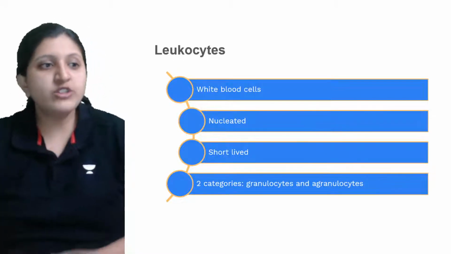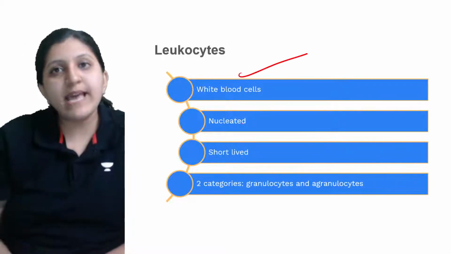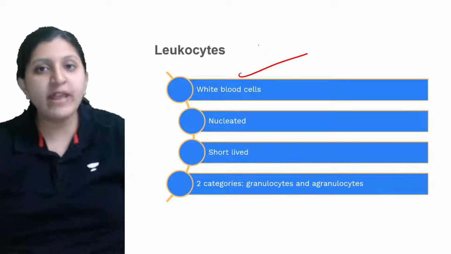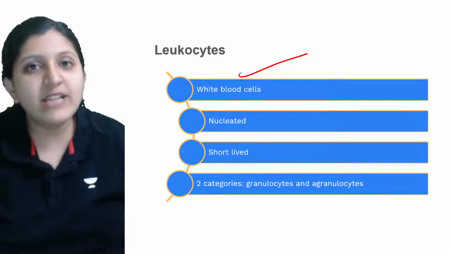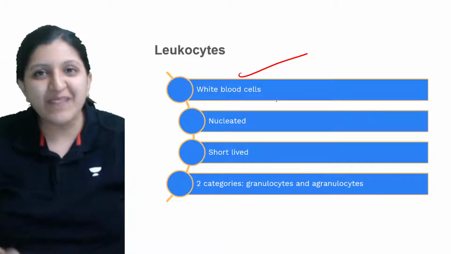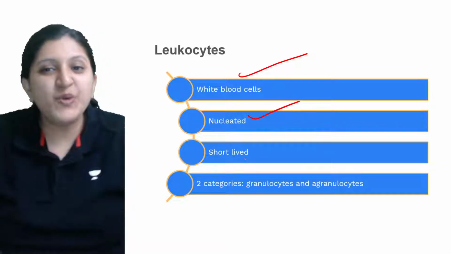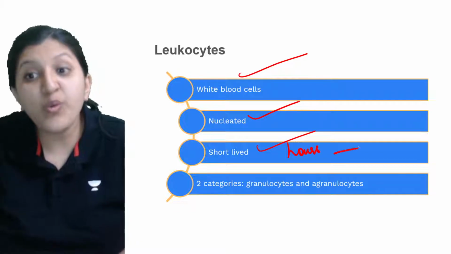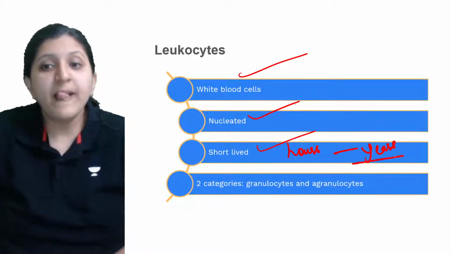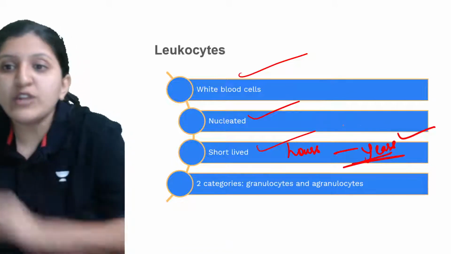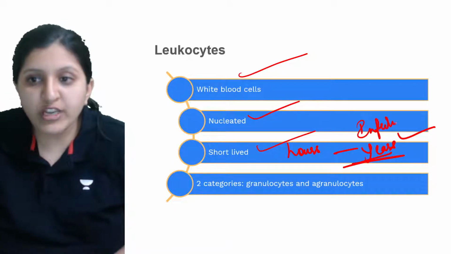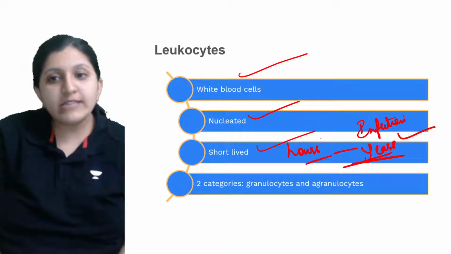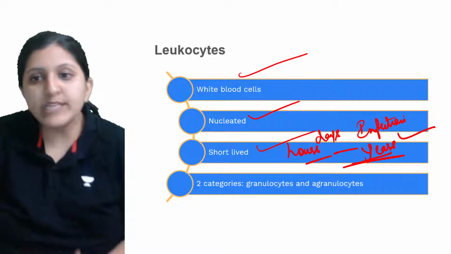Okay, so moving on to leukocytes. White blood cells are nucleated. You saw that RBCs are enucleated, they do not have a nucleus, but white blood cells have lots of different types of nuclei. So they are nucleated and short lived. They can survive for hours, and depending on the infection, the WBCs can survive for years also if there is an infection. Otherwise it is basically for certain hours, or in days, like 10 days we can mention here.